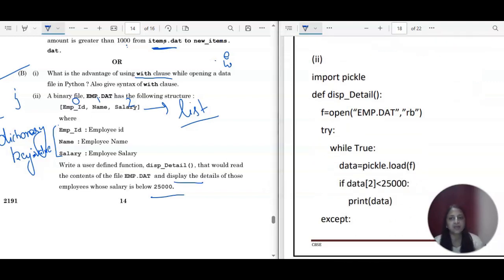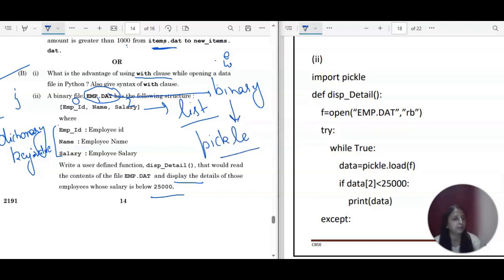So let us check, as we are again working with a binary file. .dat is the extension for a binary file. If you are working with a binary file, which module do you have to call? The pickle module, with the help of the import keyword. So we have import pickle, then def disp_detail, which is the name given over there, then open employee.dat in read mode, and then try, while True, and then load.